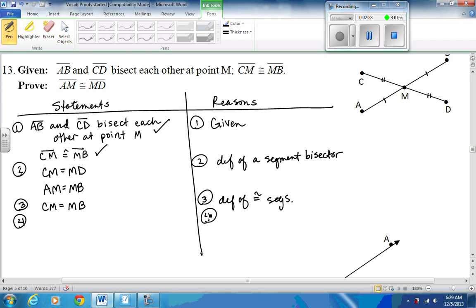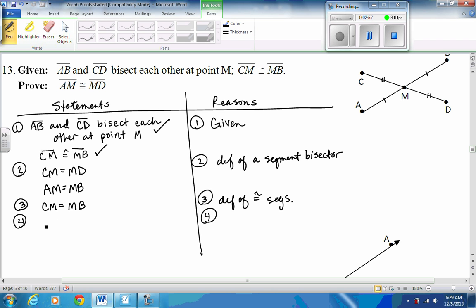But if you're not sure, you can just try. If you just want to try substituting into the first one, if you just want to try substituting in the last one, it's up to you. I'm kind of looking, and maybe you want to pause and think which one would be quicker, but I'm looking and saying, if I use the third one, I can actually replace both. I have something that equals CM. I also know something else that equals MB. So I'm going to pick the third one and replace both of them.